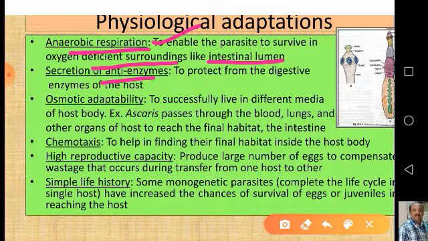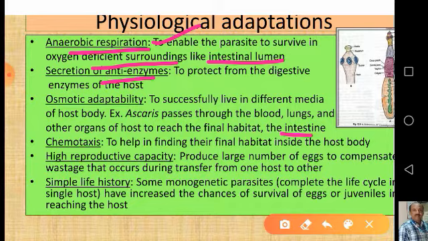Now coming to osmotic adaptability. What is osmotic adaptability? Some of the helminth parasites possess considerable osmotic adaptability, as they can successfully live in different media. For example, Ascaris lumbricoides has to pass through the blood, lungs, trachea and other tissues, and finally it reaches its final habitat, the intestine. So it has to pass through many organs to reach the intestine.